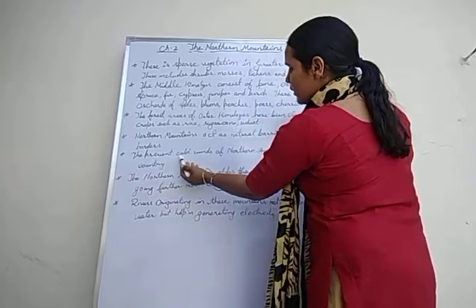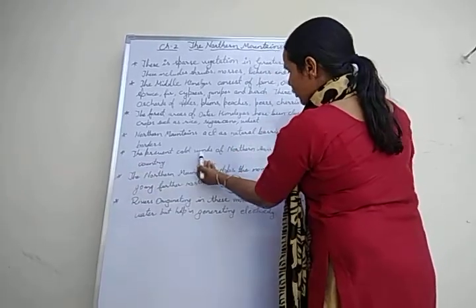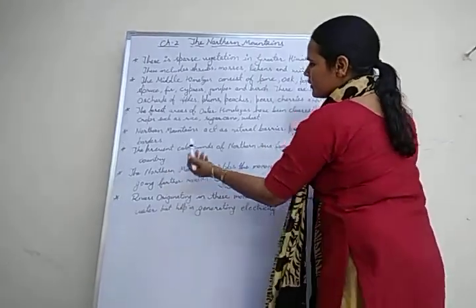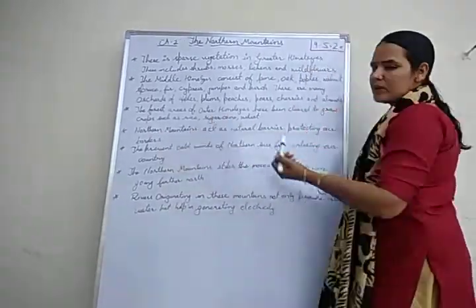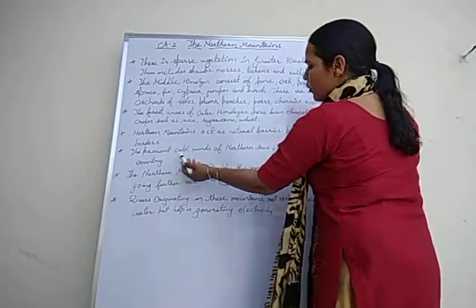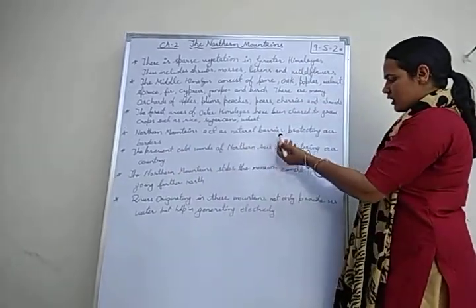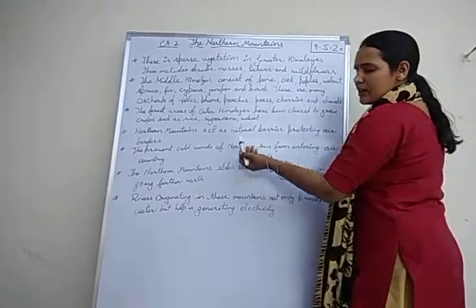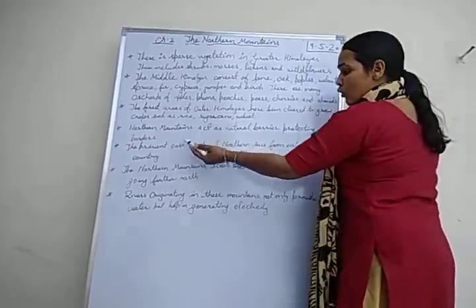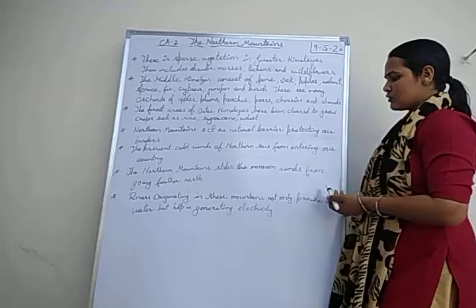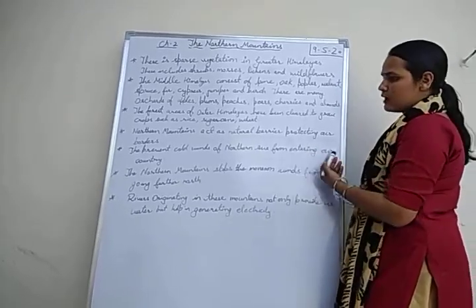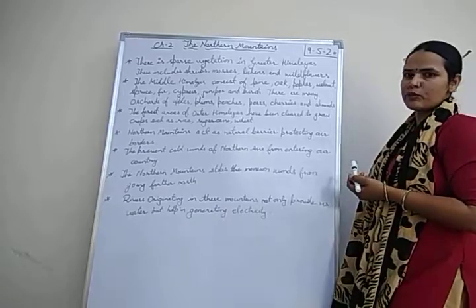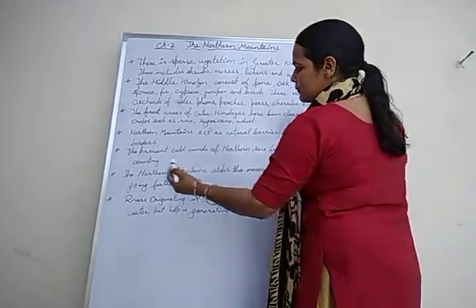The northern mountains prevent the cold winds of northern Asia from entering our country. Here they create a barrier for the cold winds of northern Asia so that they cannot enter our country, and they protect us from extreme cold weather.